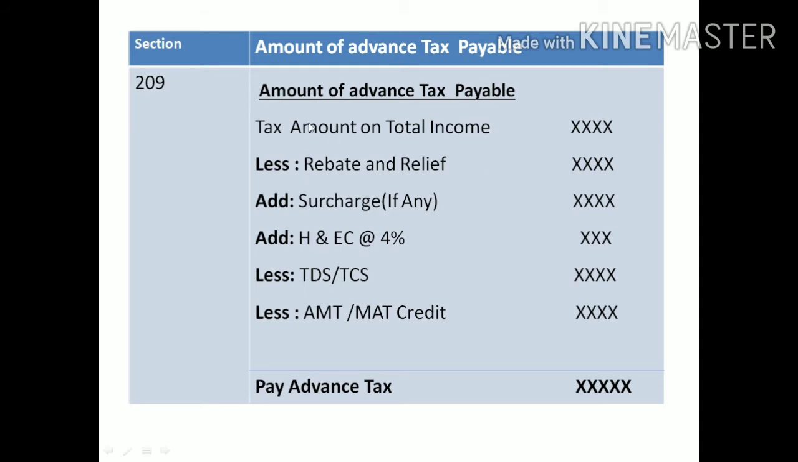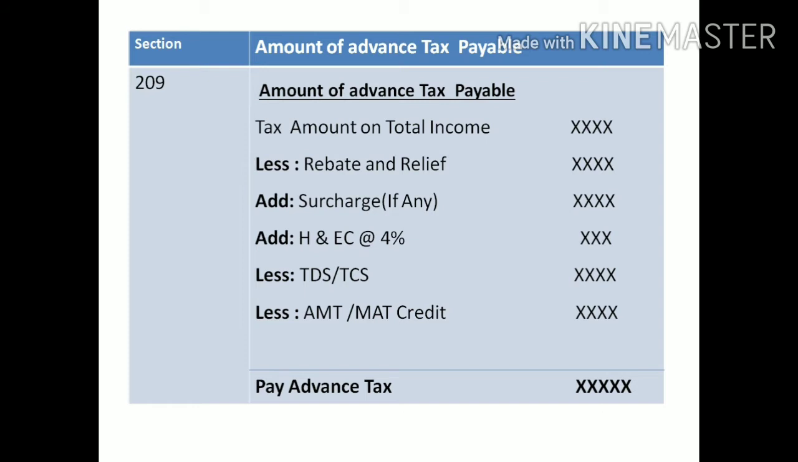First, we should take the tax amount, the tax charged on total income. That amount should be taken here. Then next, minus rebate and relief. I think you know the provisions of rebate. For assessment year 2019-20 or previous year 2018-19, individuals can claim a rebate of rupees 2500 if the individual assessee's income is not more than 3,50,000. Whatever rebate and relief applies should be taken into account.